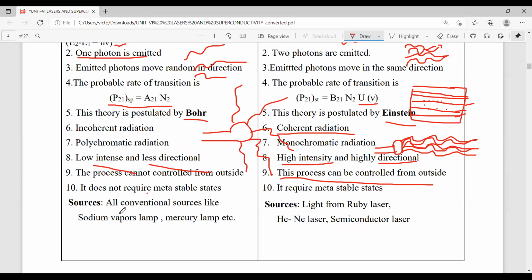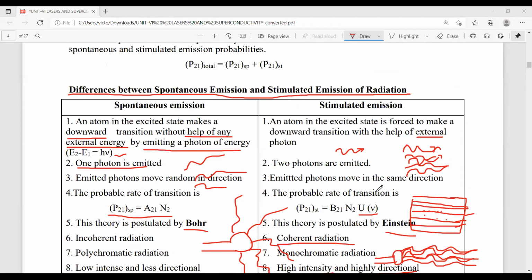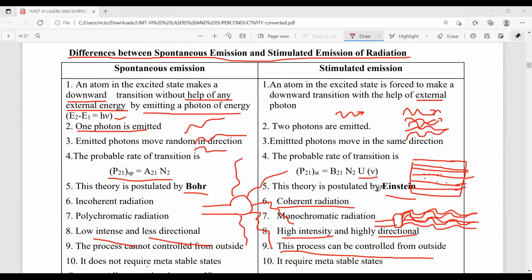Now, all conventional sources are examples of spontaneous emission, like a sodium vapor lamp, mercury lamp, and our candles, sunlight. These are all examples of spontaneous emission. Whereas lights from the ruby laser, helium neon laser, and the semiconductor laser, these are examples of types of lasers. So types of lasers are the best example of the stimulated emission process. So these are the main differences between spontaneous emission and stimulated emission.